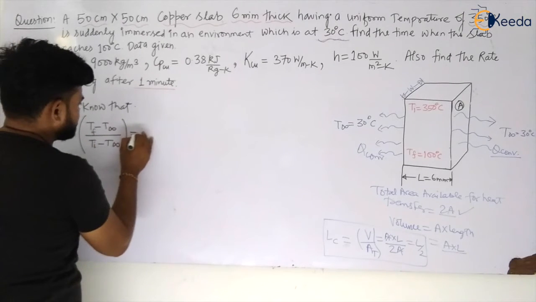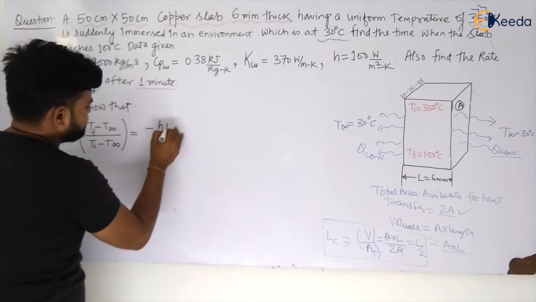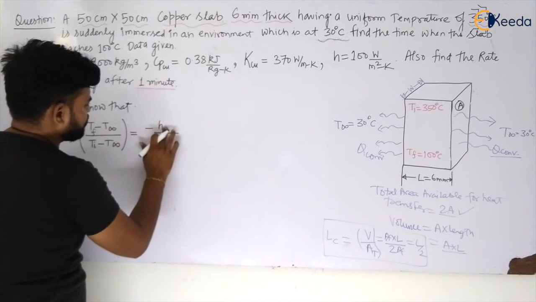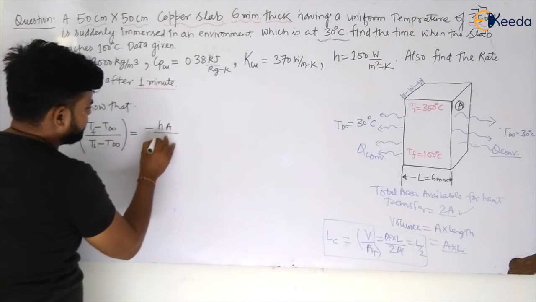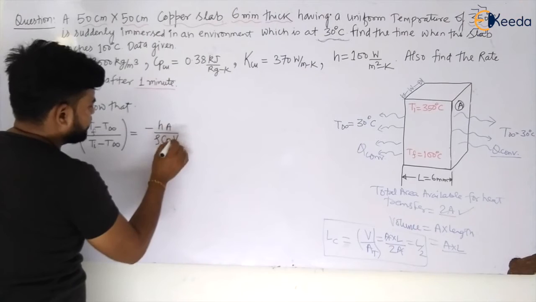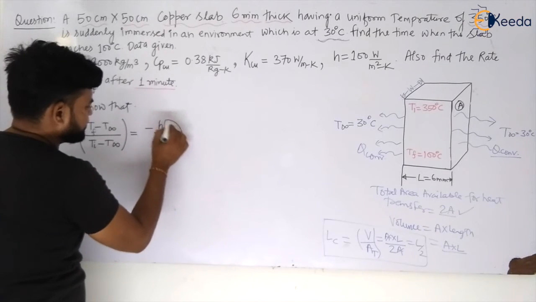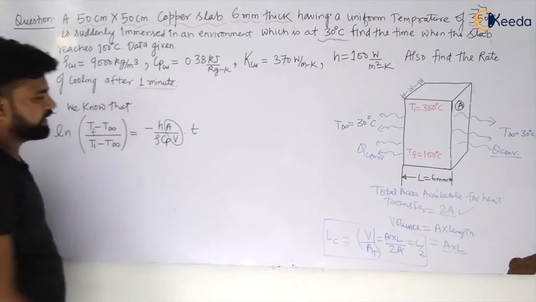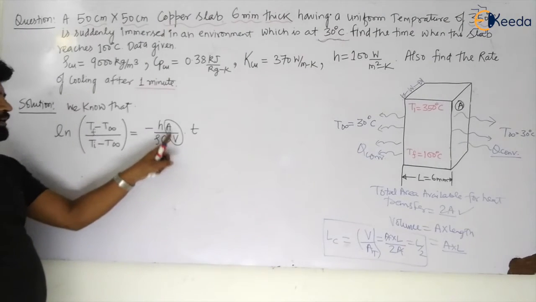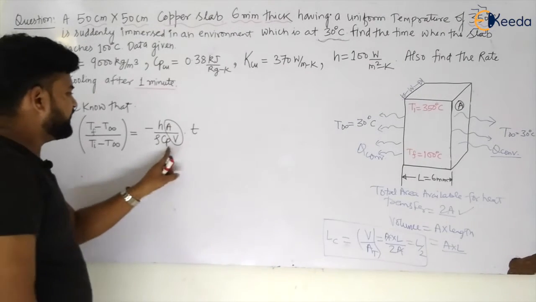Okay, now this is equal to minus of hA by rho Cp V. So I have already calculated this ratio and he is asking about the time t. I have already calculated the V by A ratio, my dear students. So can I have this entire value?